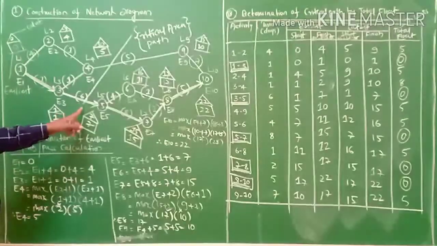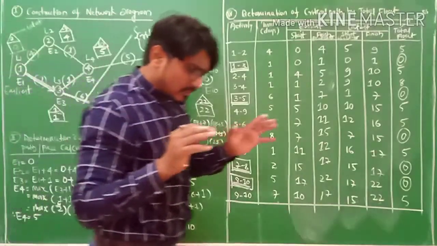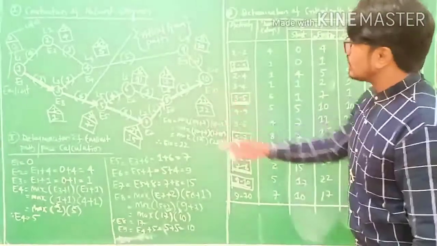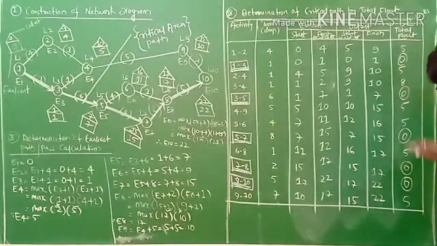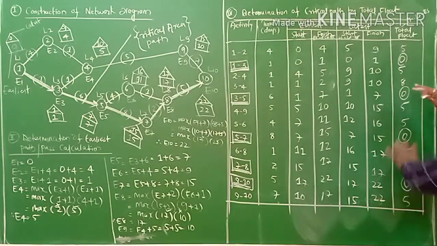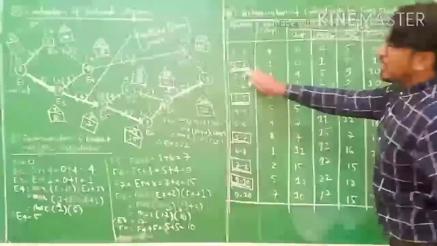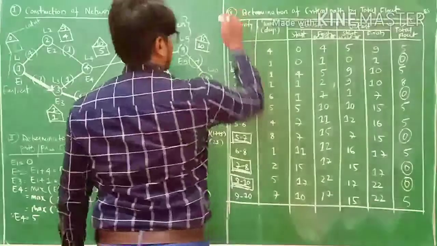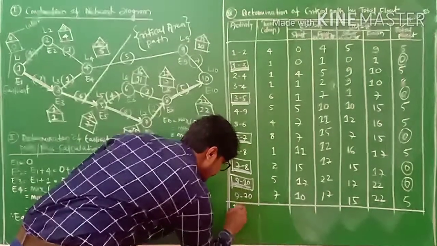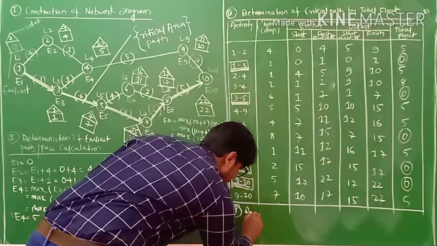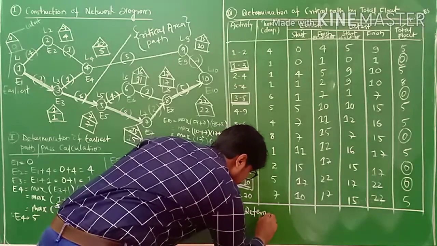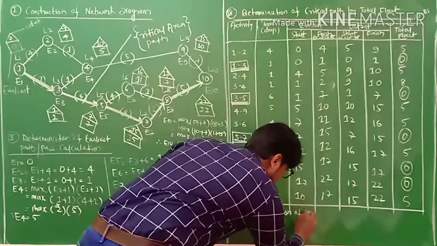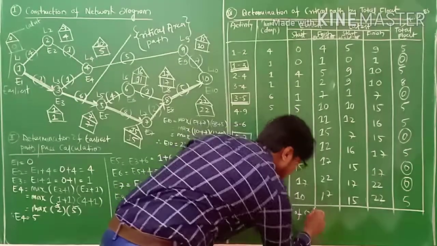You have to give utmost care to overcome the problem. To find out the problem, you need to find out total float, my friends. So assign the zeros, and this is nothing but there is a problem in the activity. Likewise you calculate. And the fifth one is what? Fifth one is determination of critical path.